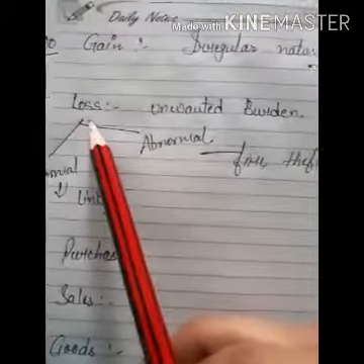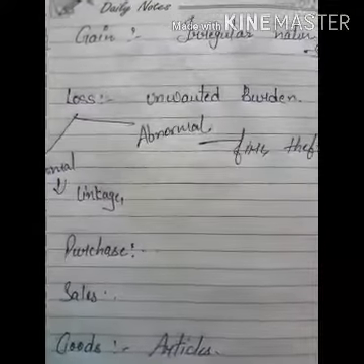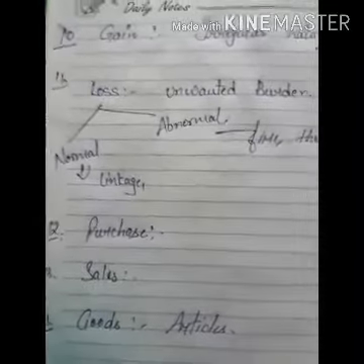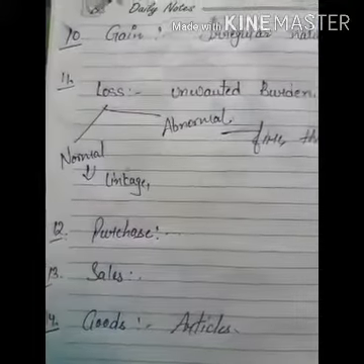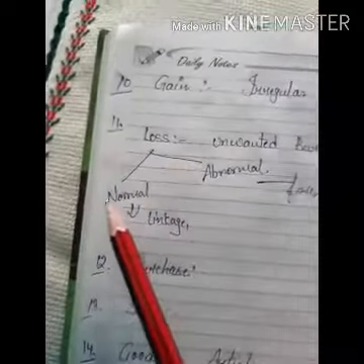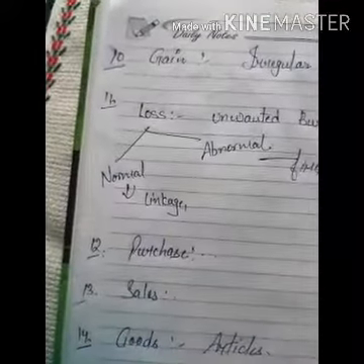Next, the 11th term is related to loss. Loss is any unwanted burden. Everyone fears losses in the business, but losses are a part of the business. If you earn profit, there are losses also. Losses have two types: normal losses and abnormal losses. Normal losses are normal in nature.